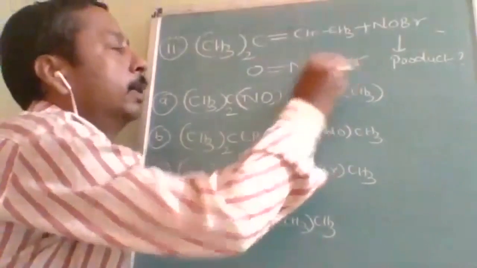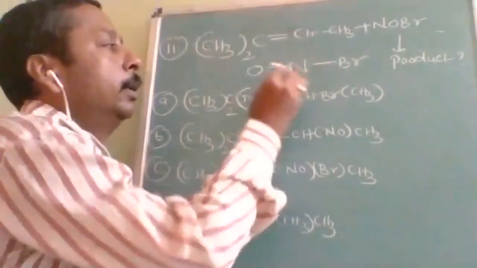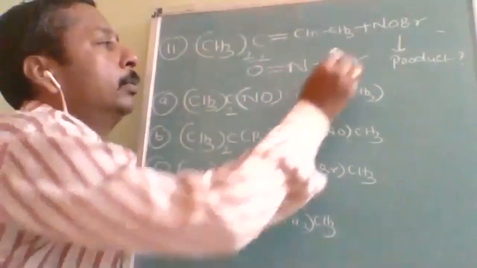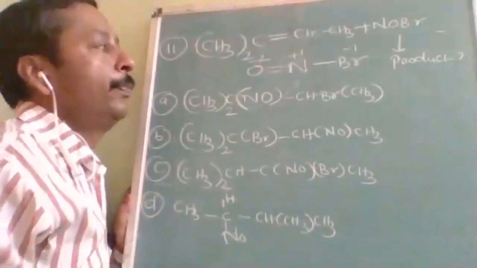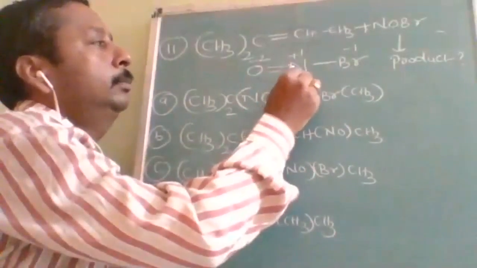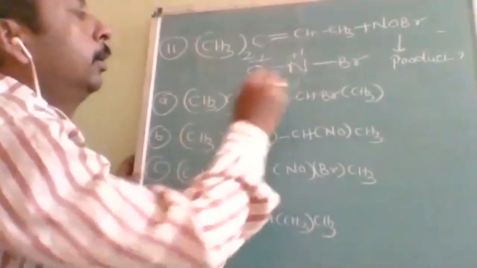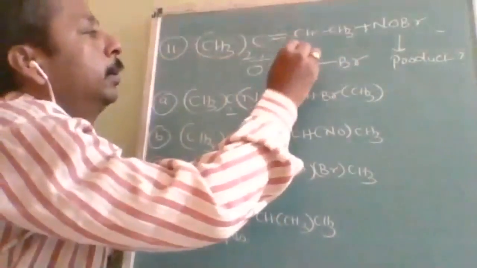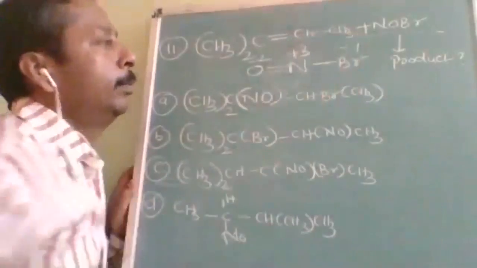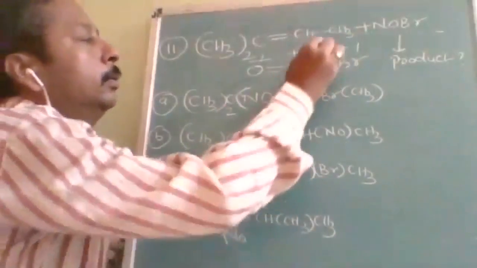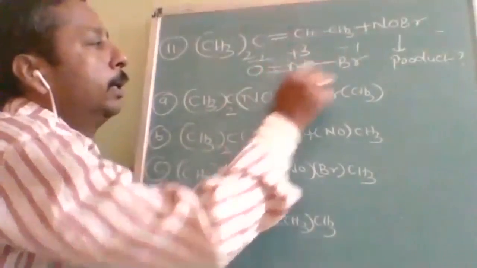This is the NOBr structure. Here, this is -2, this is -1, this will be +1. Sorry, for NOBr this will be +3, this will be +3, and this will be -1. So the bond can be cleaved here or here.